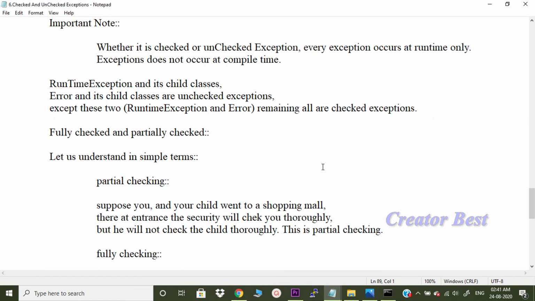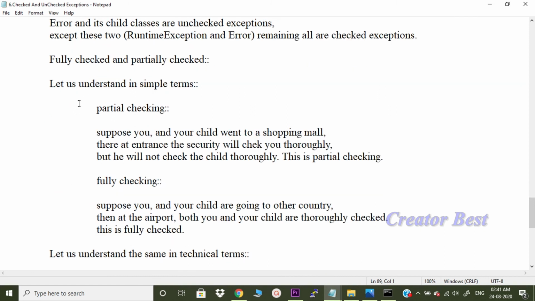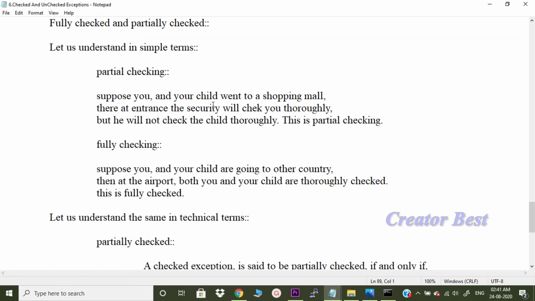Then let us understand fully checked and partially checked in simple terms. Partial checking: suppose you and your child went to a shopping mall. There at the entrance, the security will check you thoroughly, but will not check the child thoroughly, right? This is partial checking. I'm just giving you a simple example.